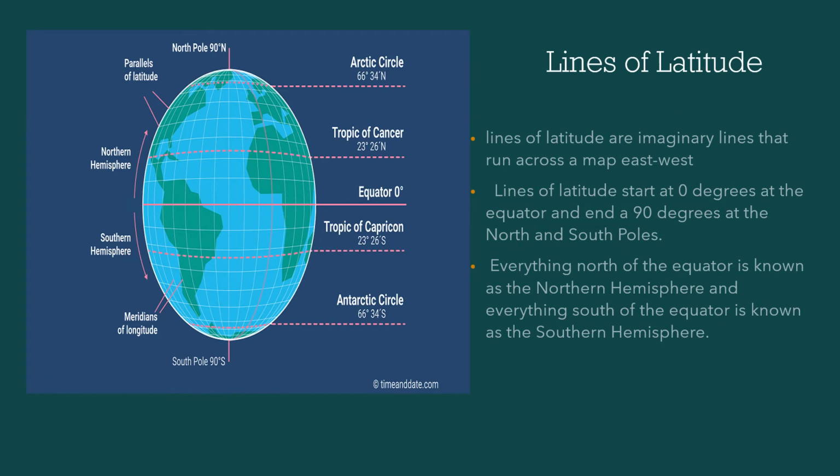Lines of latitude. These are imaginary lines that run across a map east to west. Lines of latitude start at 0 degrees at the equator and end at 90 degrees at the north and south poles. Everything north of the equator is known as the northern hemisphere, and everything south of the equator is known as the southern hemisphere.